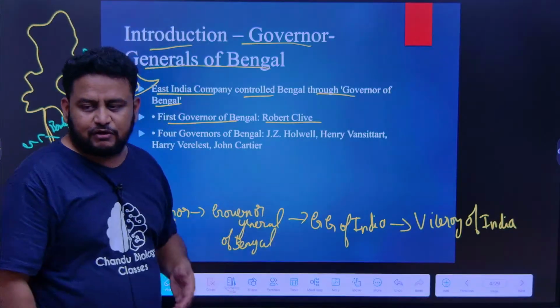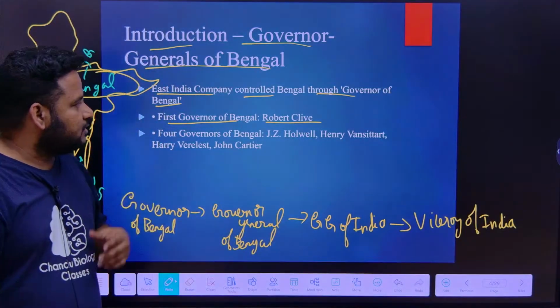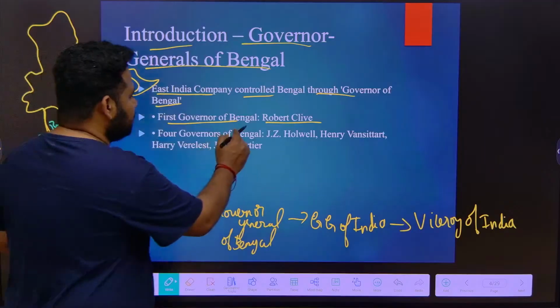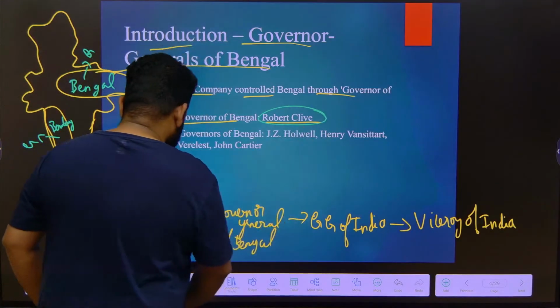First of all, we have to understand what the Governor of Bengal is. The first Governor of Bengal was Robert Clive.